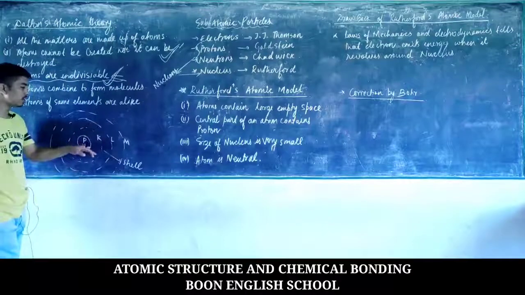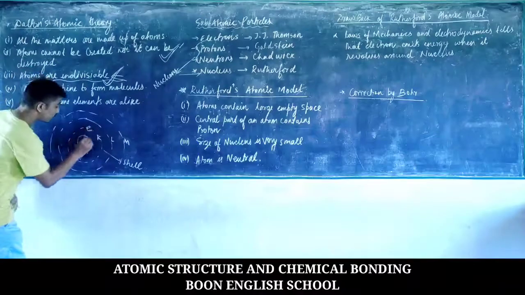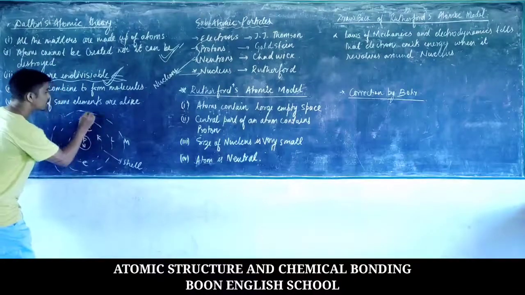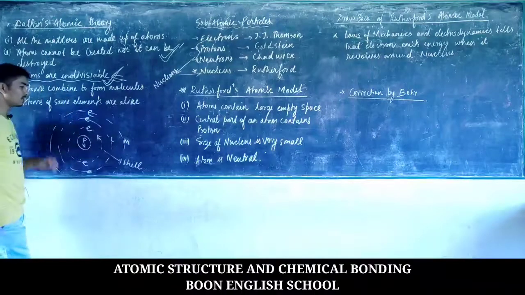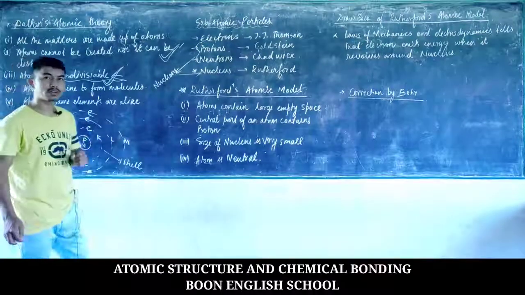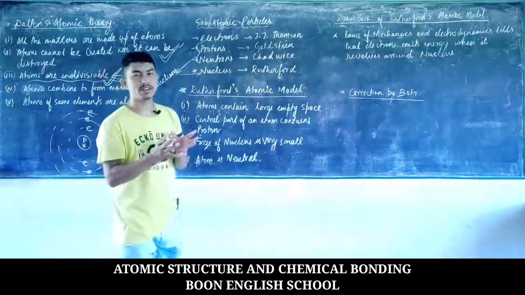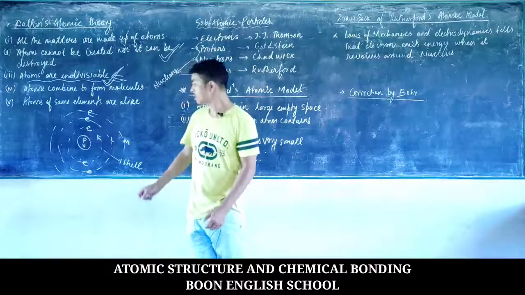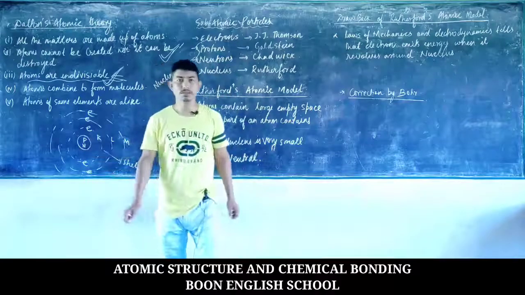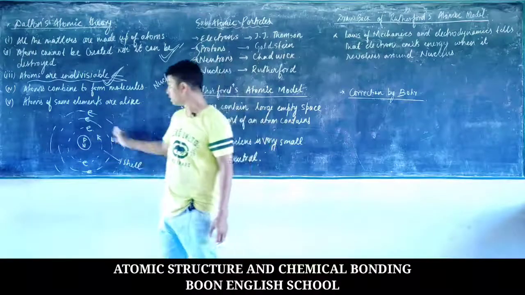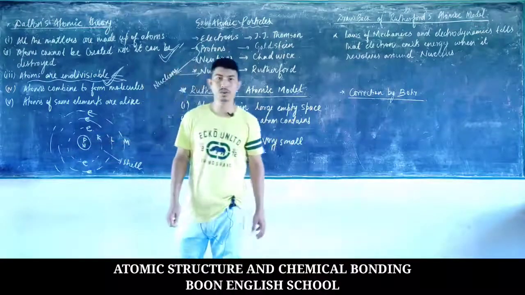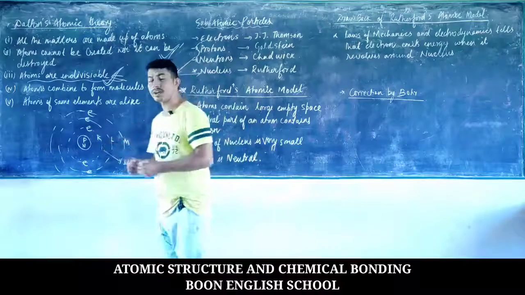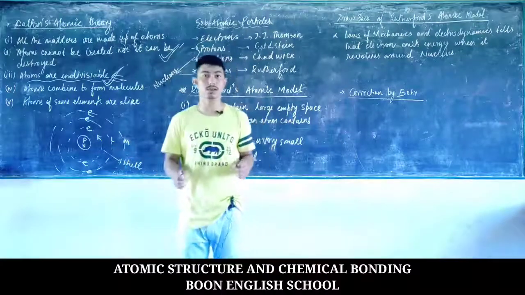Okay, so K is the innermost shell, and the electrons are revolving around the nucleus in a path known as a shell. So it's just like the solar system, where the sun is at the center and the planets are revolving around it. In a similar way, the nucleus is at the center of the atom and the electron revolves around the nucleus. So that is the structure of an atom. So an atom looks like a solar system.